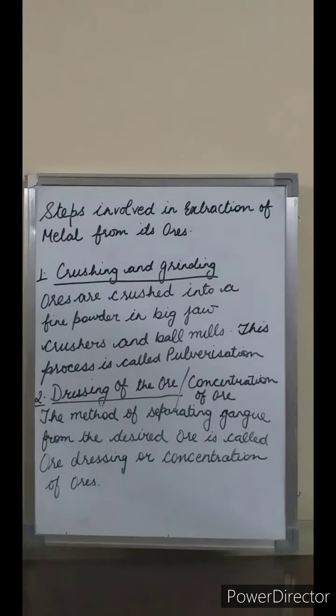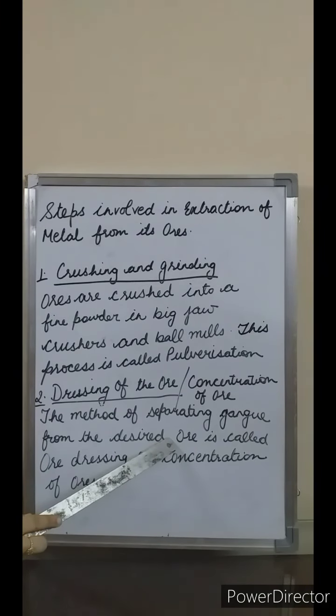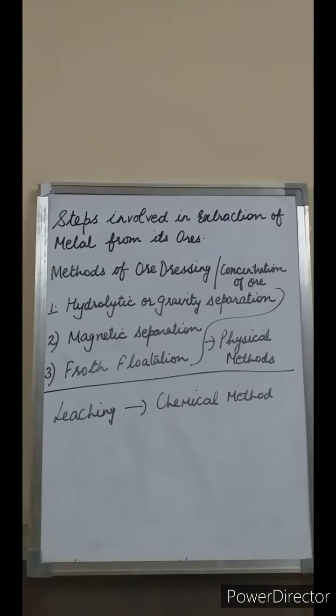After that, the next process is termed dressing of the ore or the concentration of ore. This method is used for separating the gangue from the desired ore. So this method is also termed ore dressing or concentration of ores.